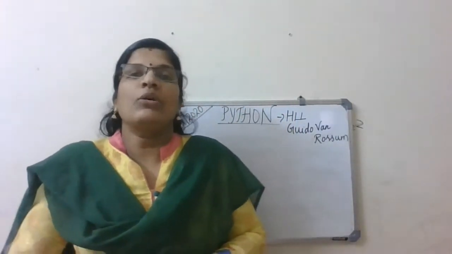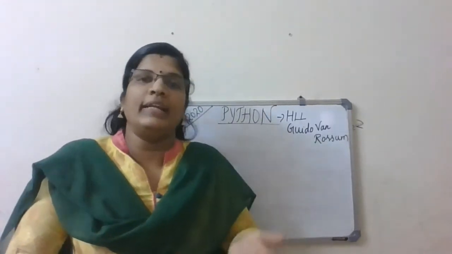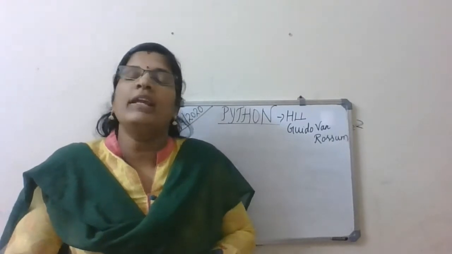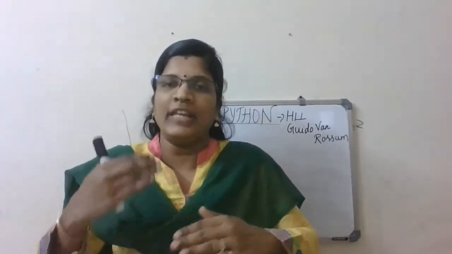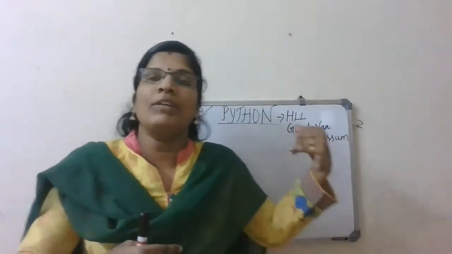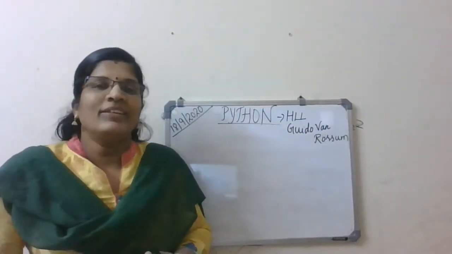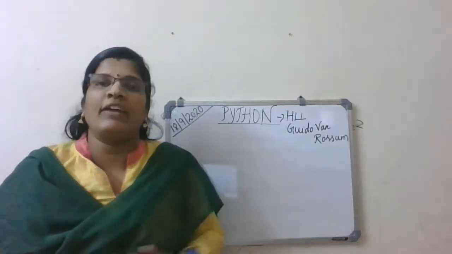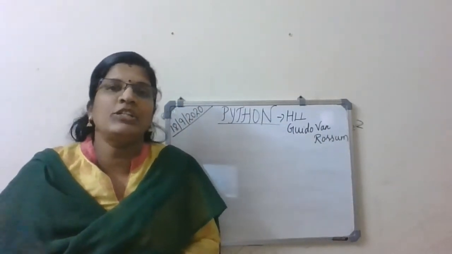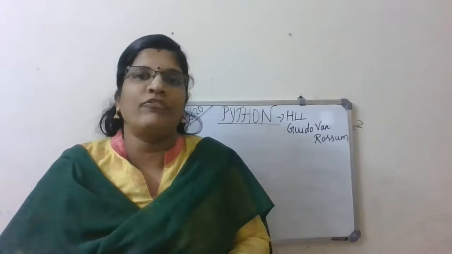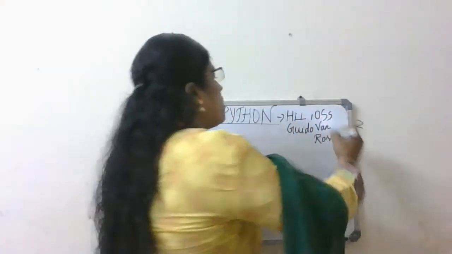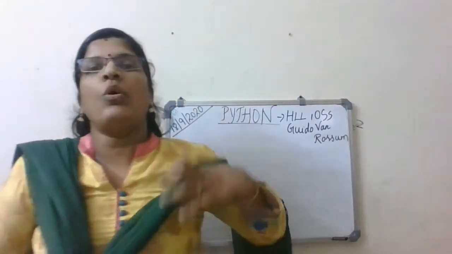Fine, students. So we are discussing what we studied last week. It's just a recap of what we studied. I know how much of the things you recollect, that's the reason I'm giving a small recap. Okay, fine. So as I said, Python is a high-level programming language, and it is an open source software. In short, I write it as OSS. OSS means open source software.